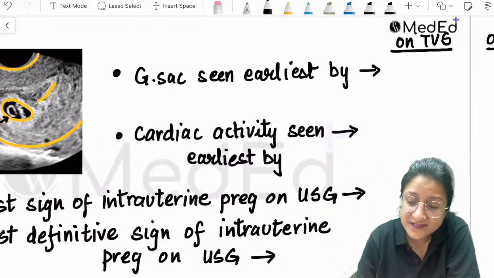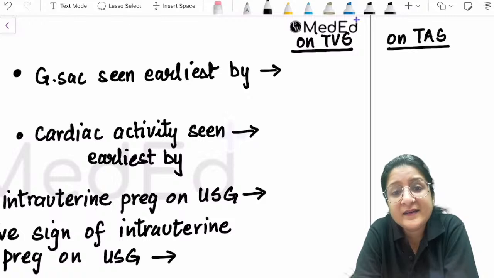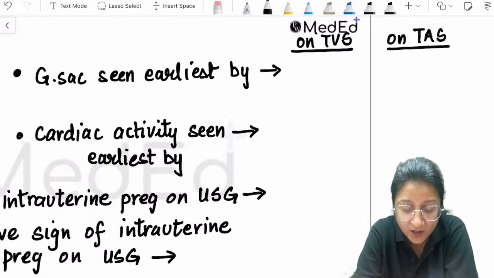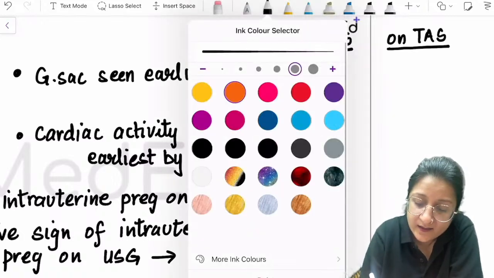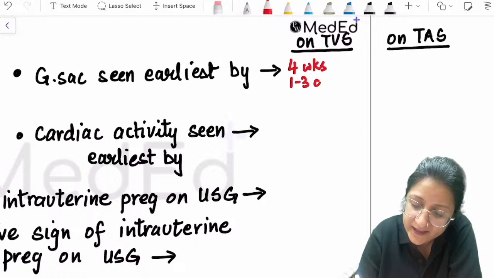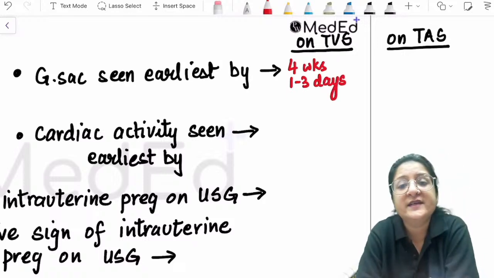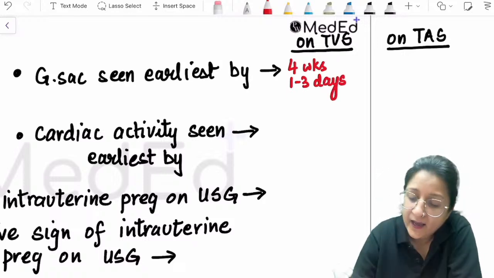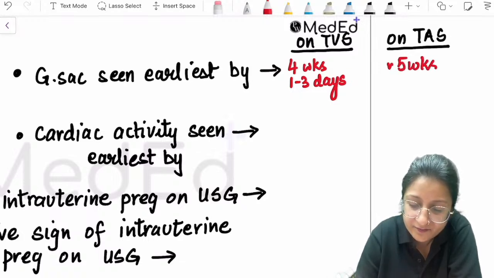So they ask you, gestational sac is seen earliest by what time? Gestational sac is seen earliest by 4 weeks, 1 to 3 days on transvaginal sonography, and on transabdominal sonography, earliest by 5 weeks.